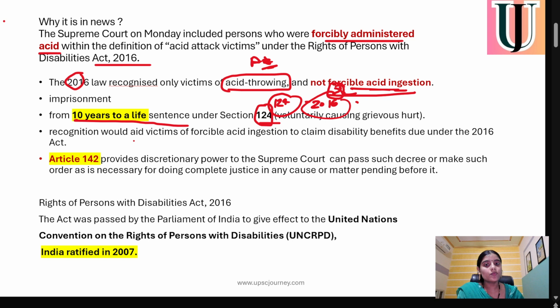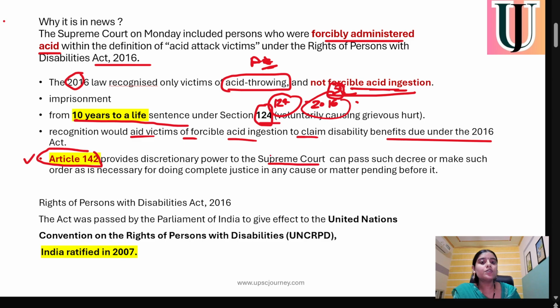Second, this recognition will aid victims of forcible acid ingestion to claim disability benefit under the Act. Now, Article 142 provides a discretionary power to the Supreme Court.